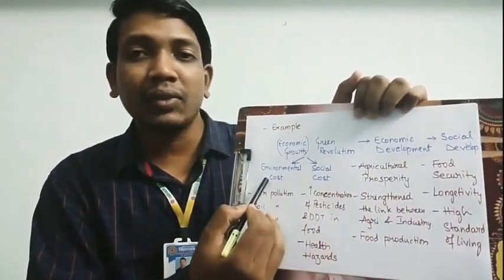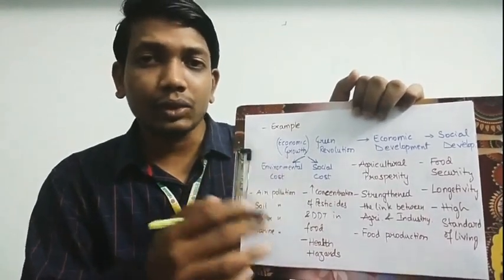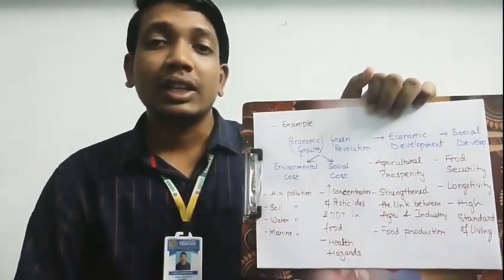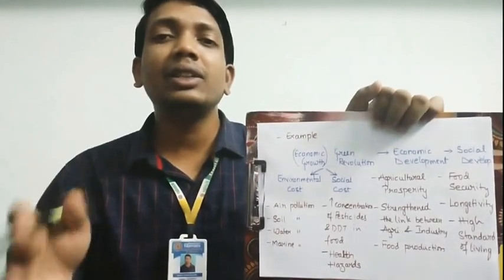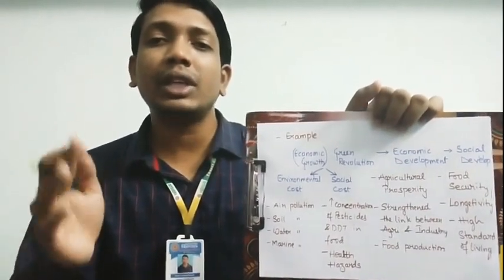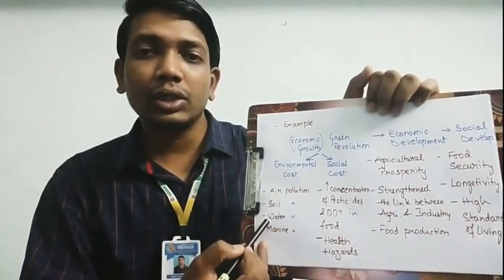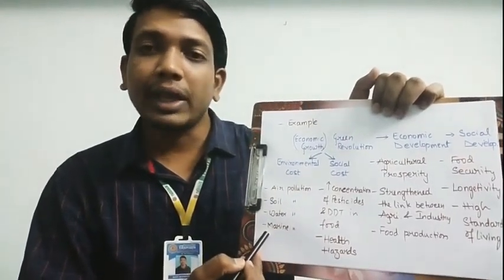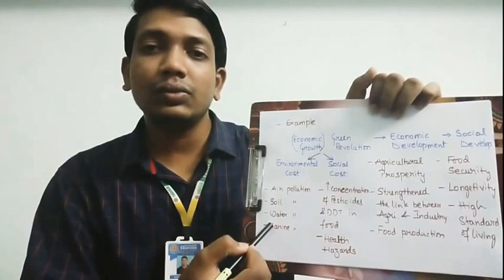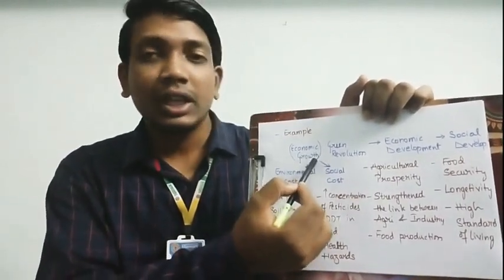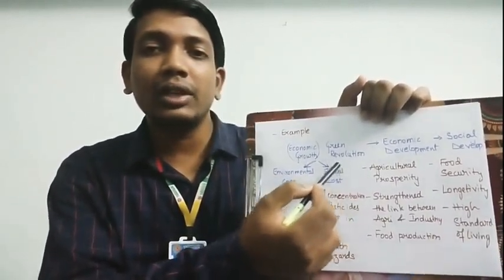Now what is environmental cost? Environmental cost is the degradation of the environment which is taking place. For example, we talk about air pollution, soil pollution, water pollution, marine pollution. These are all the things which are happening because of this economic growth in the form of green revolution.